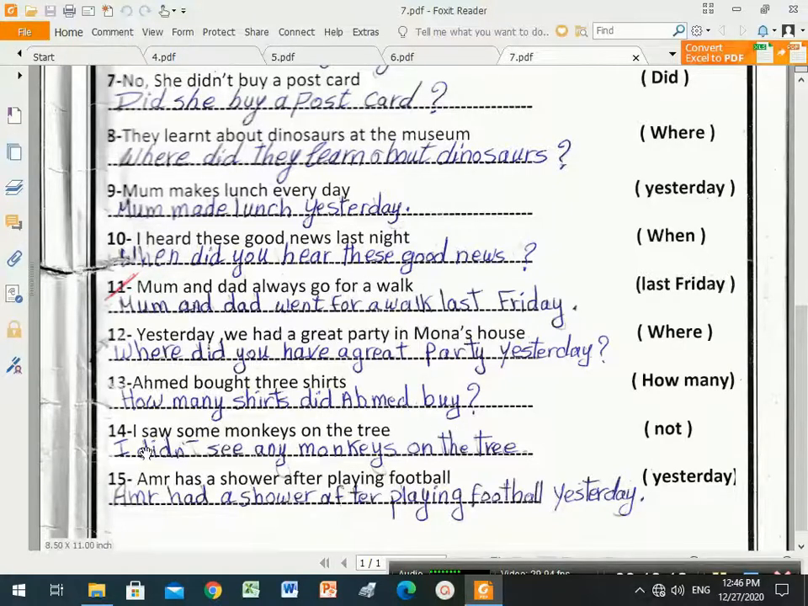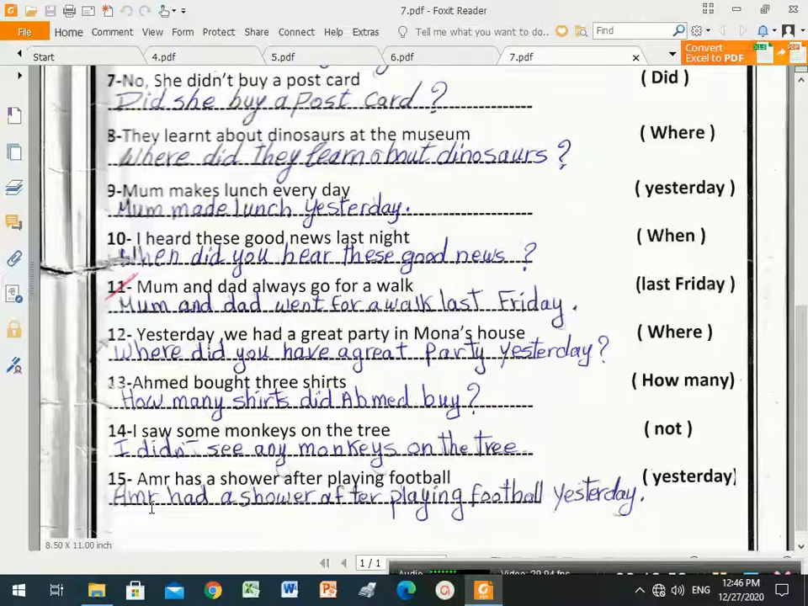Number 14. I saw some monkeys on the trees. And between brackets, not. That means that he wants us to make the sentence negative. Okay. I saw. So I need to use what? Yes, very good. Didn't. I didn't see. I have to change this verb into the infinitive. This is the past simple of what? Of see. So I didn't see any monkeys on the trees.